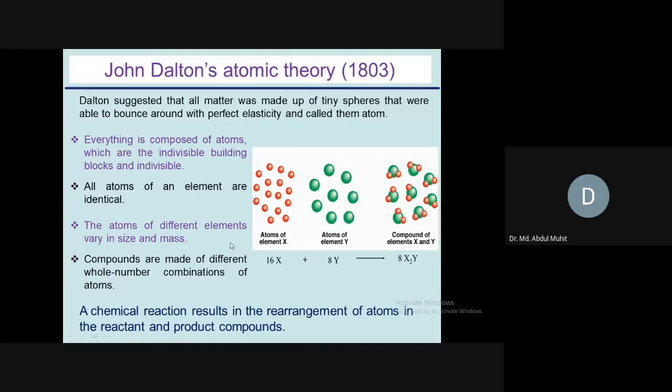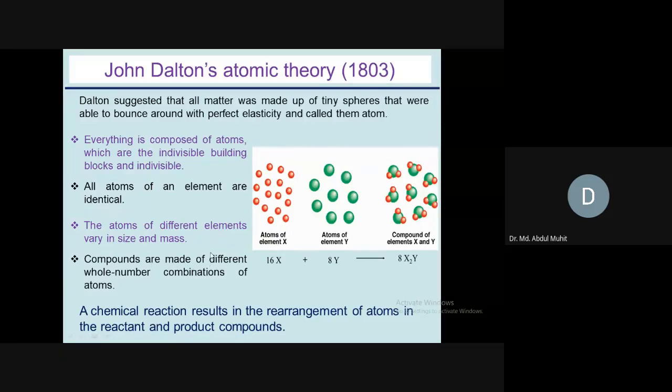Third proposal: atoms of different elements vary in size and mass. Obviously you can see the atoms of X are smaller in size than atoms of Y. And obviously the mass will also be different, because the green marbles look heavier than the red marbles. So atoms of element Y are heavier than the atoms of X. This is the third proposal from Dalton.